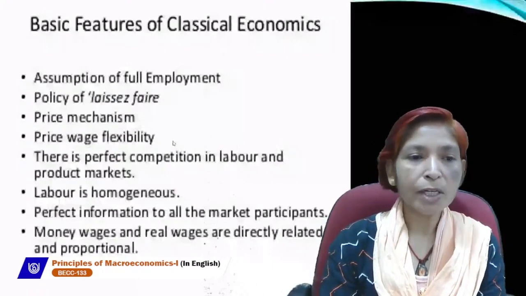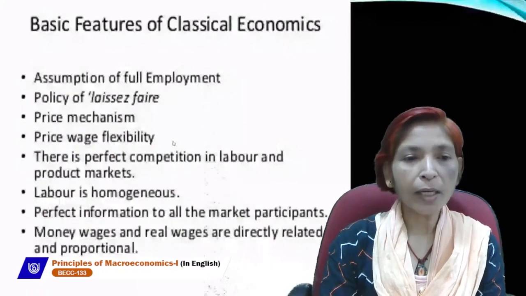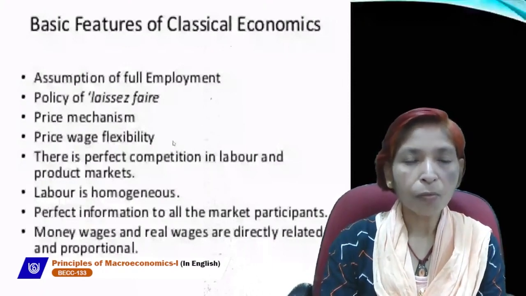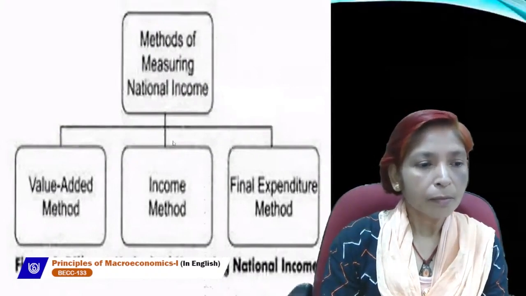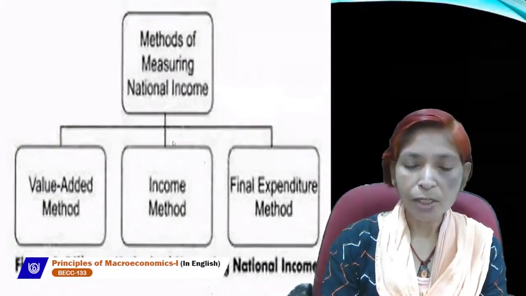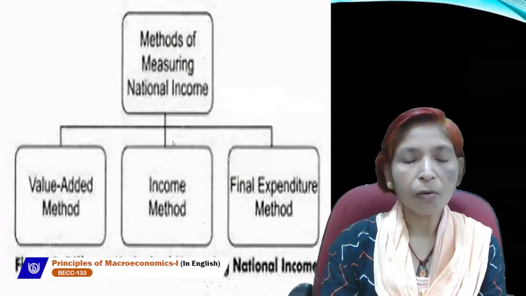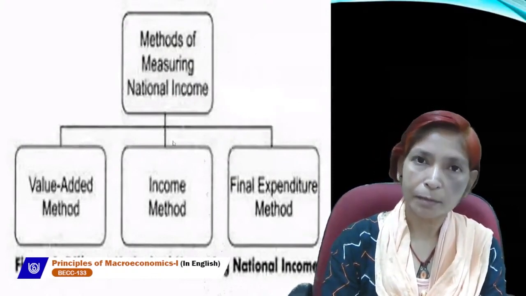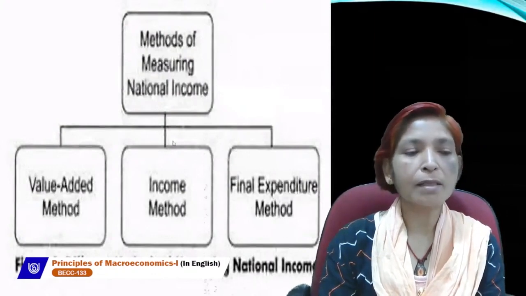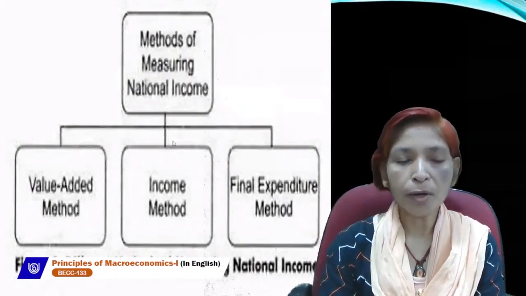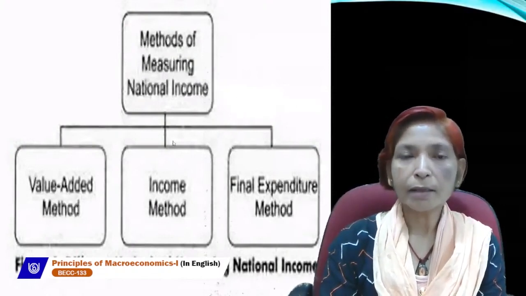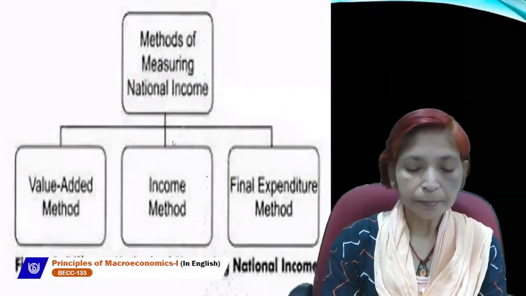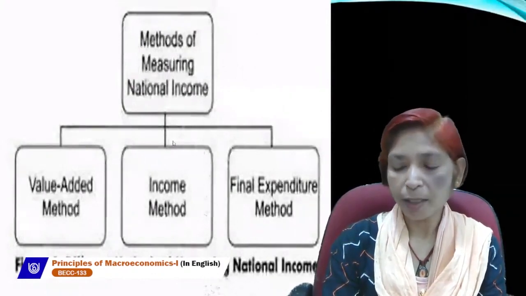Next is methods of measuring national income. How can we estimate national income? What are the methods of estimating national income? Here, three methods are related with estimation of national income. These three methods are: one is value added method. Value added method is known as output method or product method. Second method is income method, and third method is expenditure method. This is also known as outlay method.